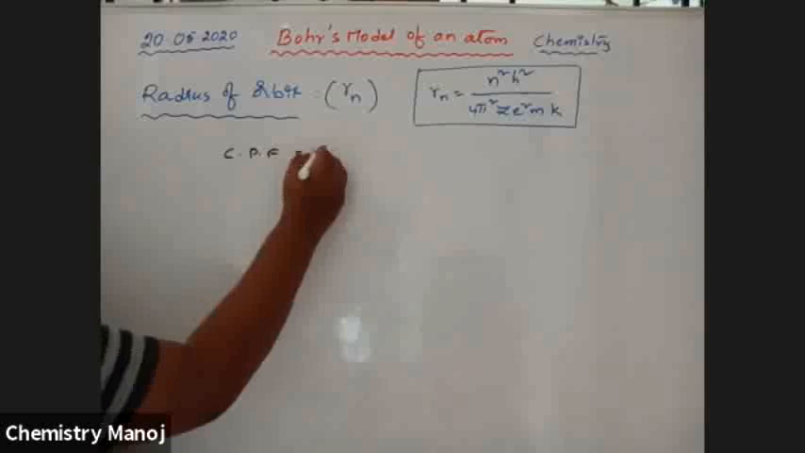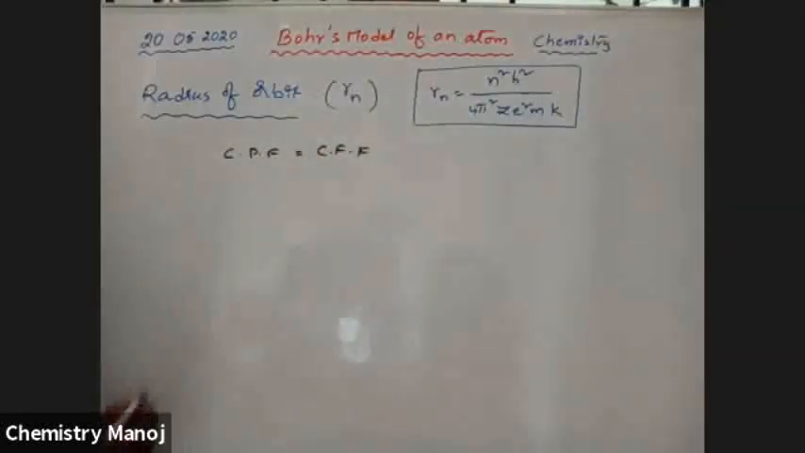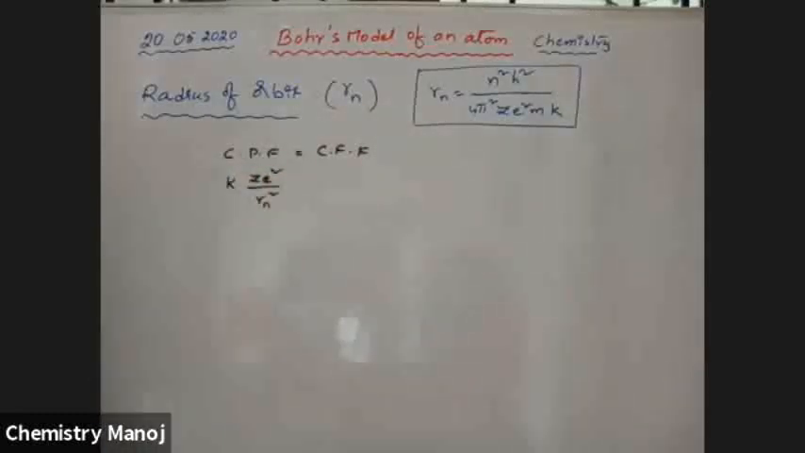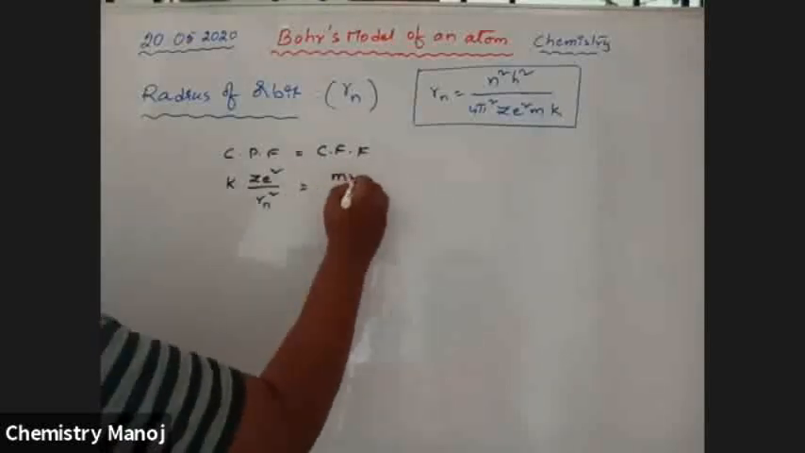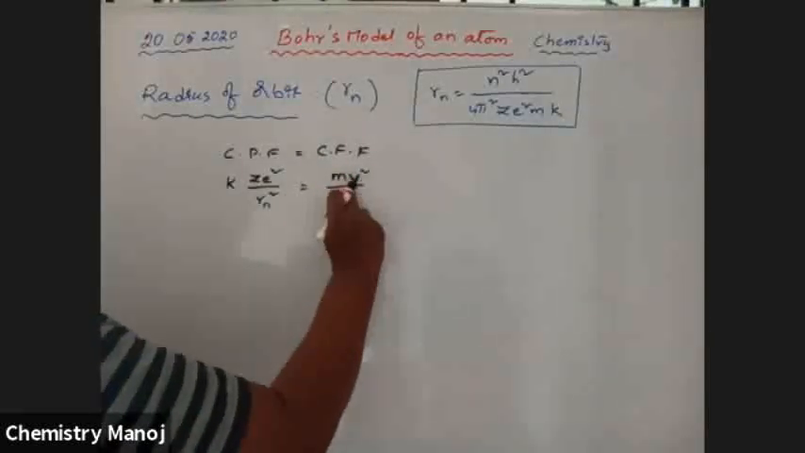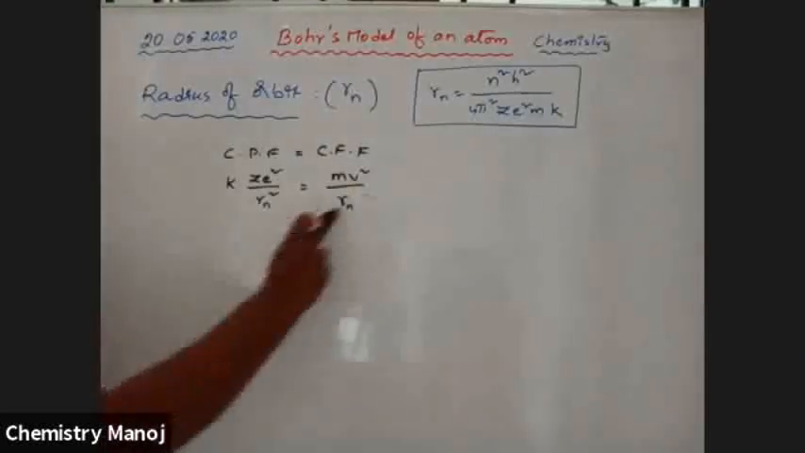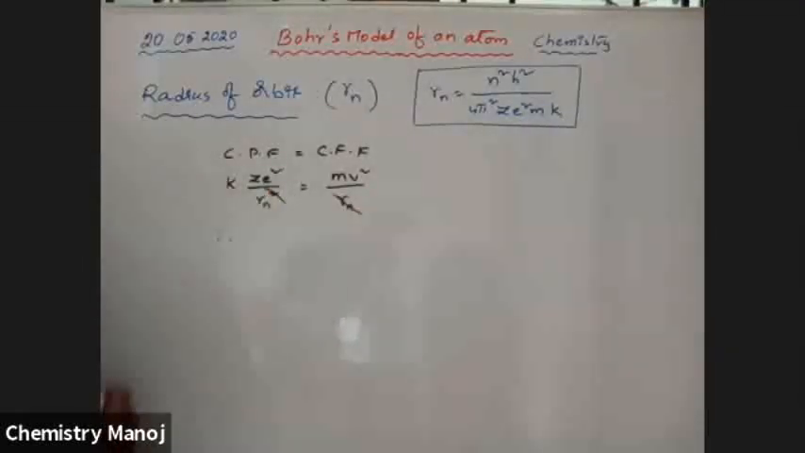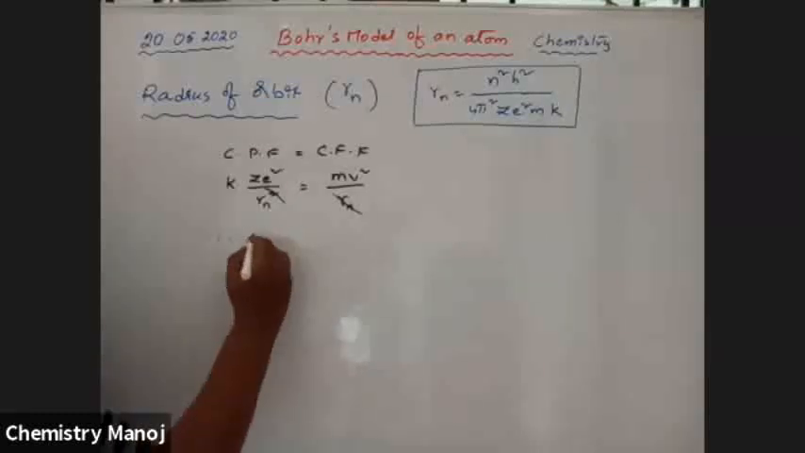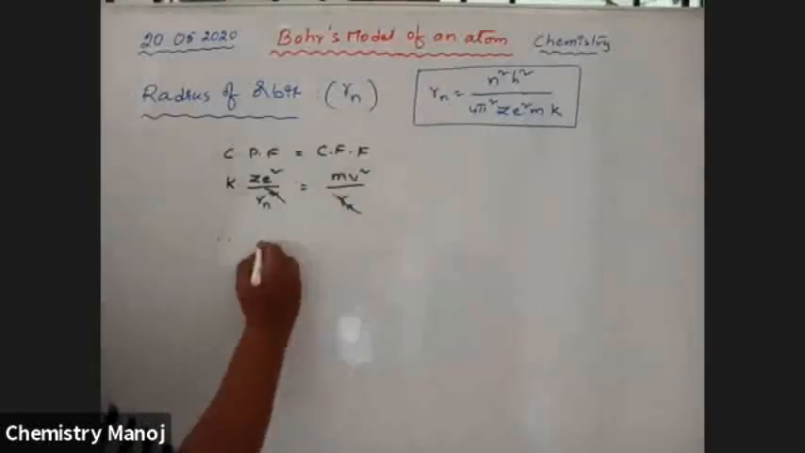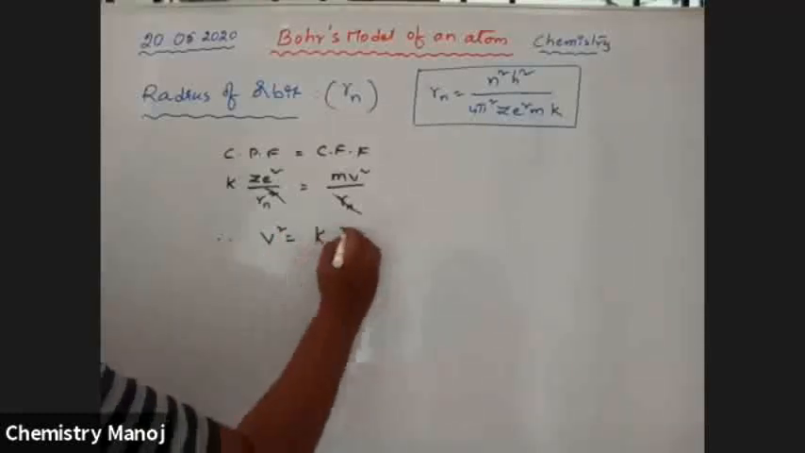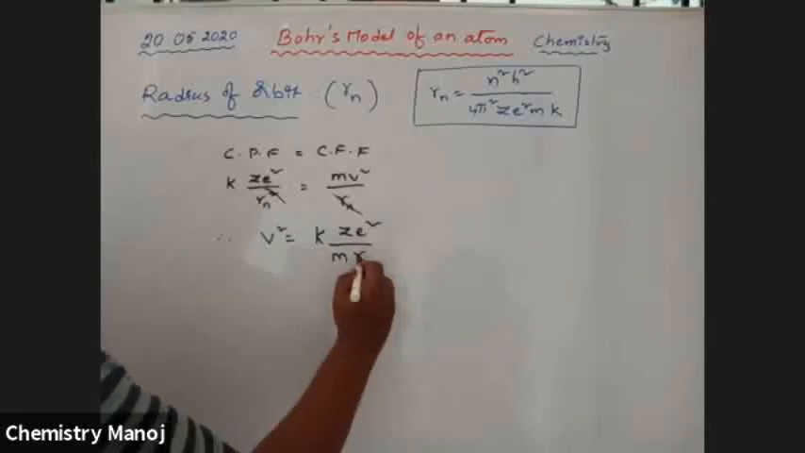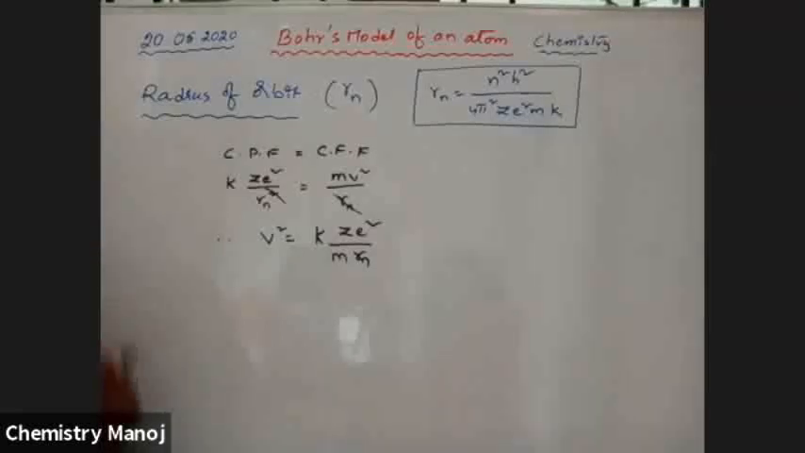Therefore, centripetal force equals centrifugal force. The centripetal force is K Z E square by the radius of the nth orbit whole square, which is equal to the centrifugal force mv square by R. It is not R square, it is just R. By cancelling, from that mv square, v square is equal to K Z E square by m into the radius of the nth orbit.